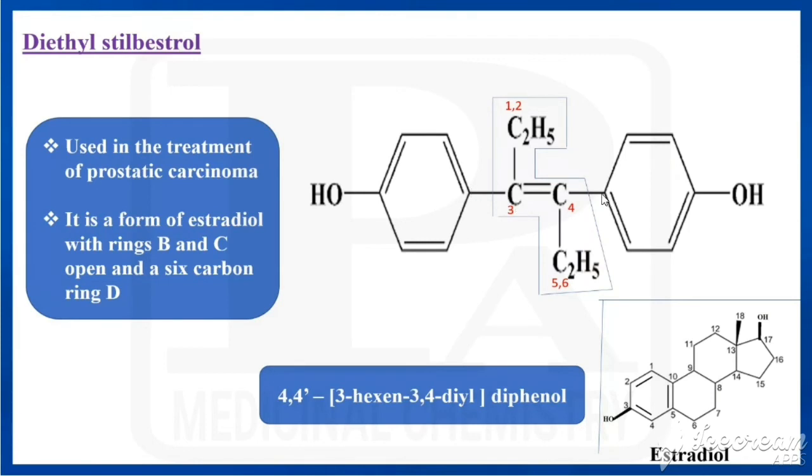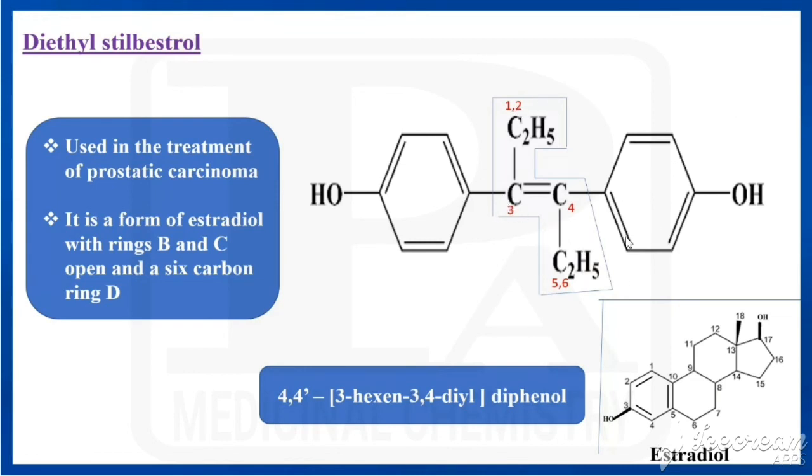Here the 4' position of the phenol is connected to the 4th one. That's why this is 4, this is 4'. This is called 3-hexene. That's why 3,4-diol diphenol. So this is the structure of diethyl stilbestrol.